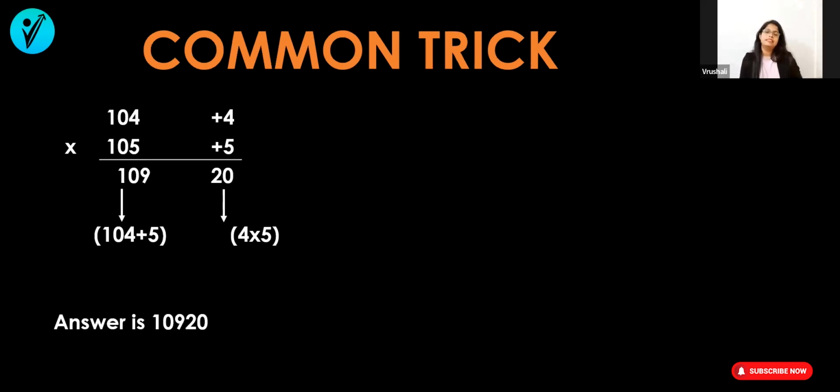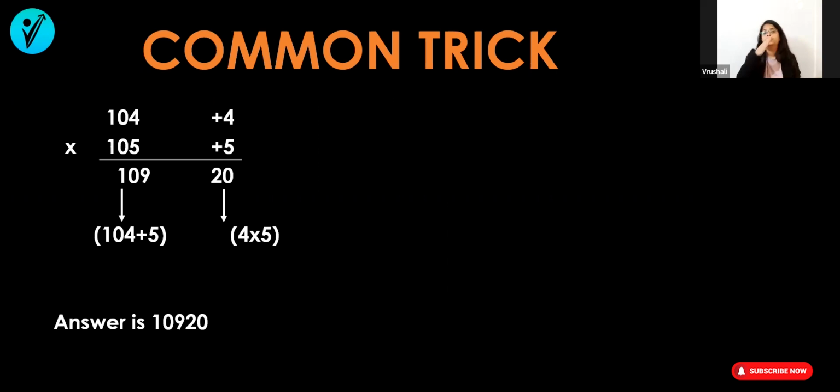This is the trick which I use when my numbers are more than 100 and nearer to 100, like from 101 to 110. I can use this trick. So for the multiplication of such numbers, what I do: 104 is more than 100 by 4, that means plus 4 is there. And 105 is more than 100 by 5. So what I'm doing now, 4 and 5, you have to multiply 4 into 5, which is 20.